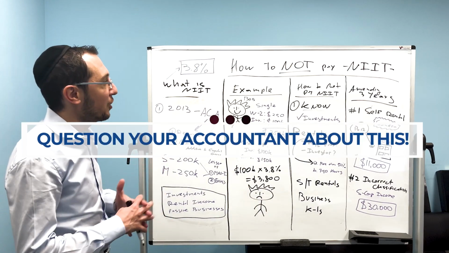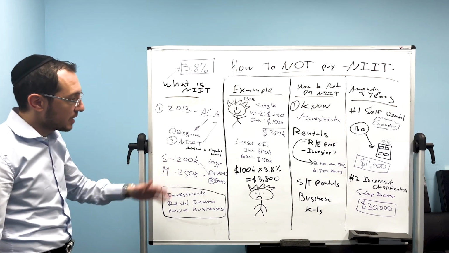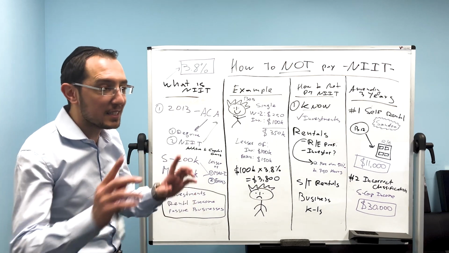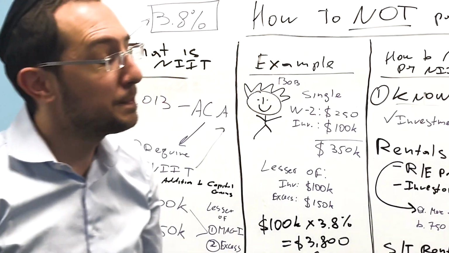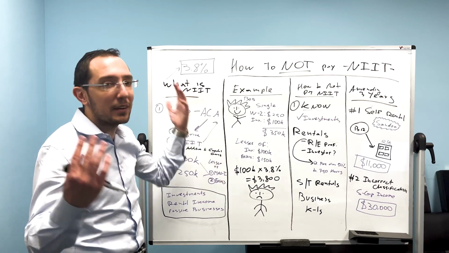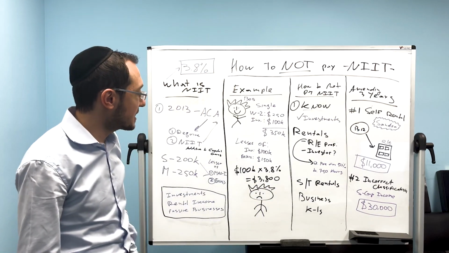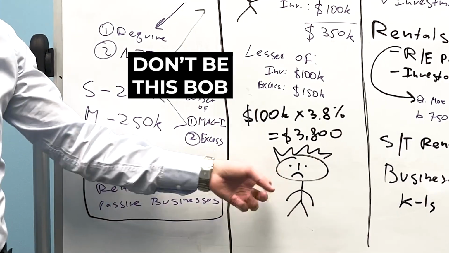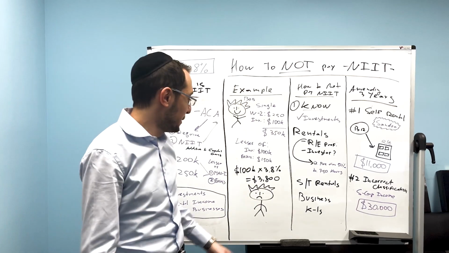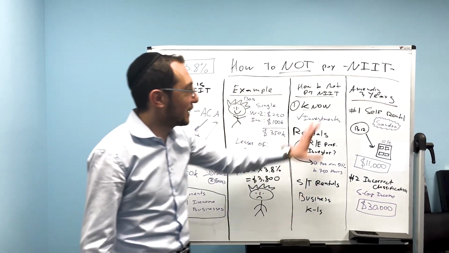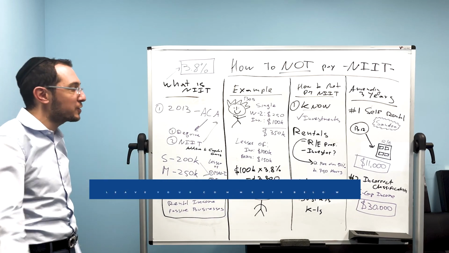Please question your accountant about this. Do you make more than this? You might not have. Here's the thing, those clients, these two case studies, they did not have investment income. This tax was not even supposed to be calculated, but those boxes were not checked off. So please, don't be this Bob, okay? Well, this Bob actually followed the rules. He's an accountant or whatever. But don't have this face, okay? You've got to figure that out. Do not pay this net investment income tax if you don't have to.